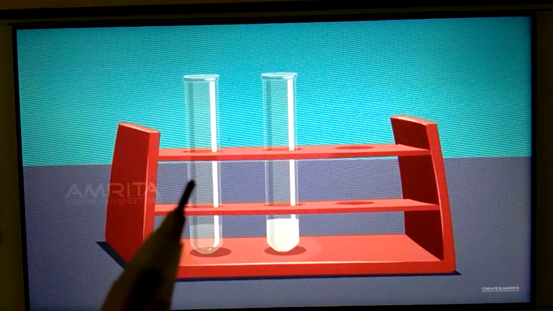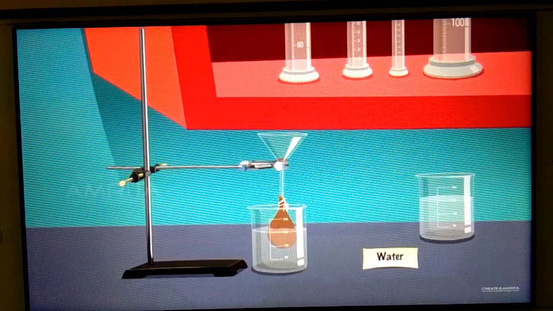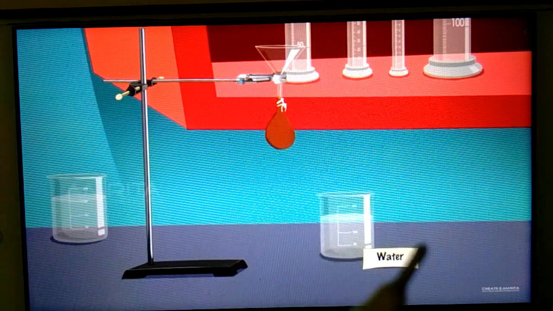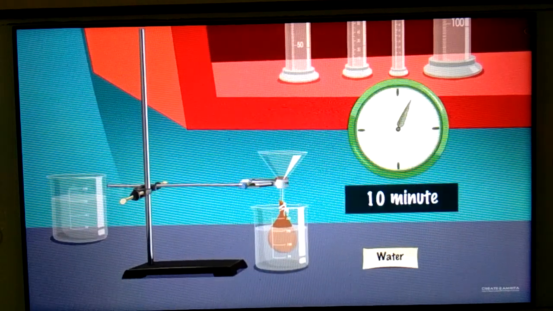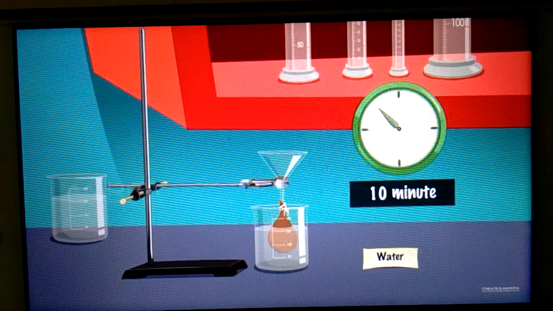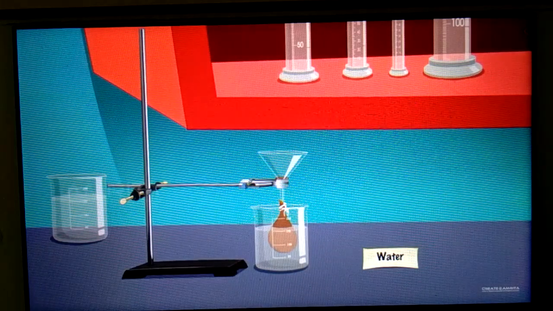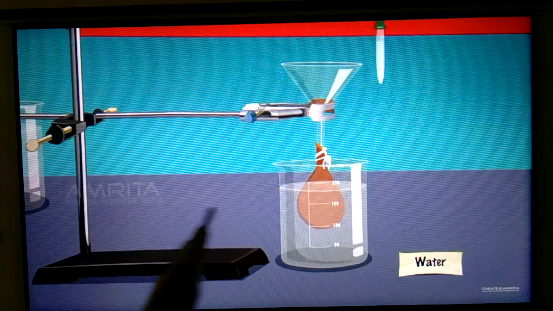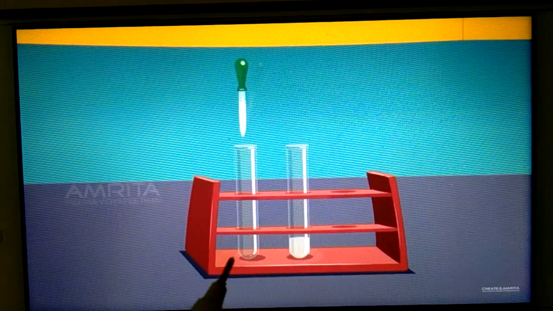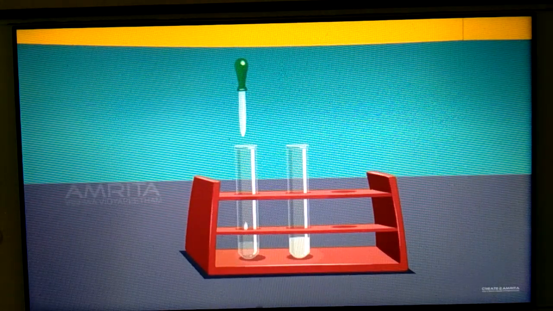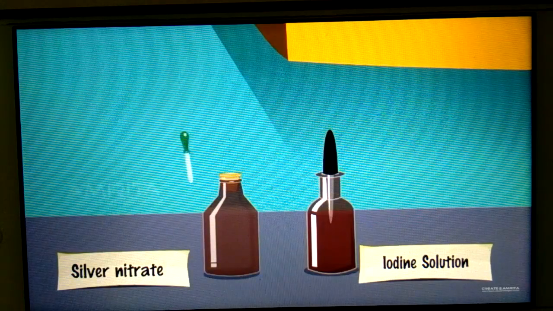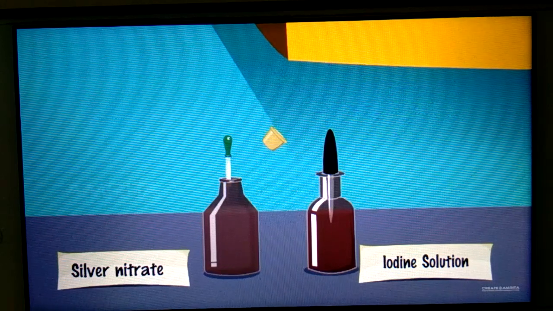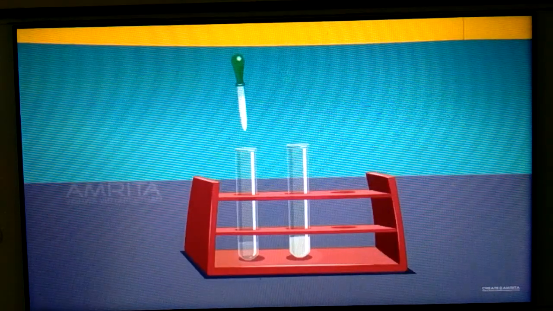Now see, remove this and change the beaker with fresh water and keep this for 10 minutes. Now again do the same procedure of checking the water. Take few drops of water with a dropper, add it in the first, empty test tube. Now again add silver nitrate solution in this first test tube.